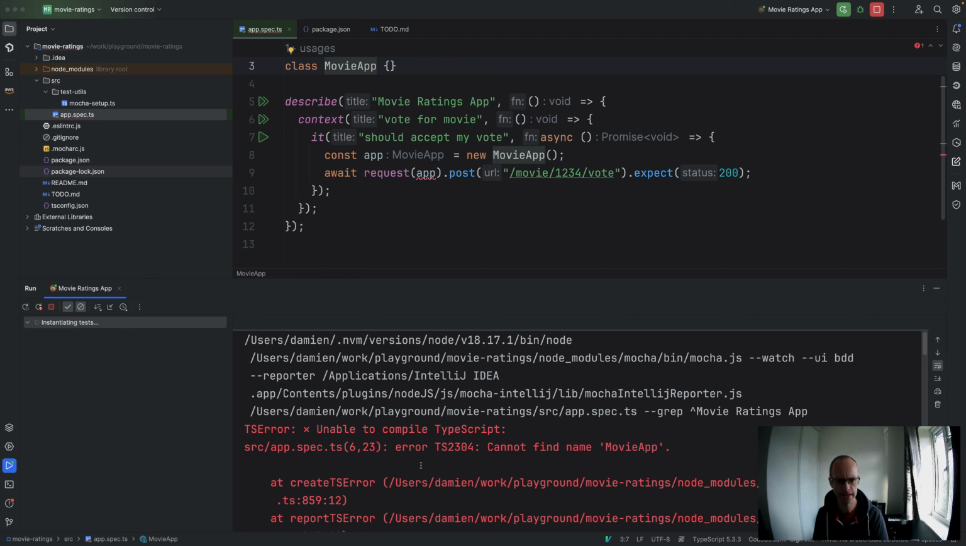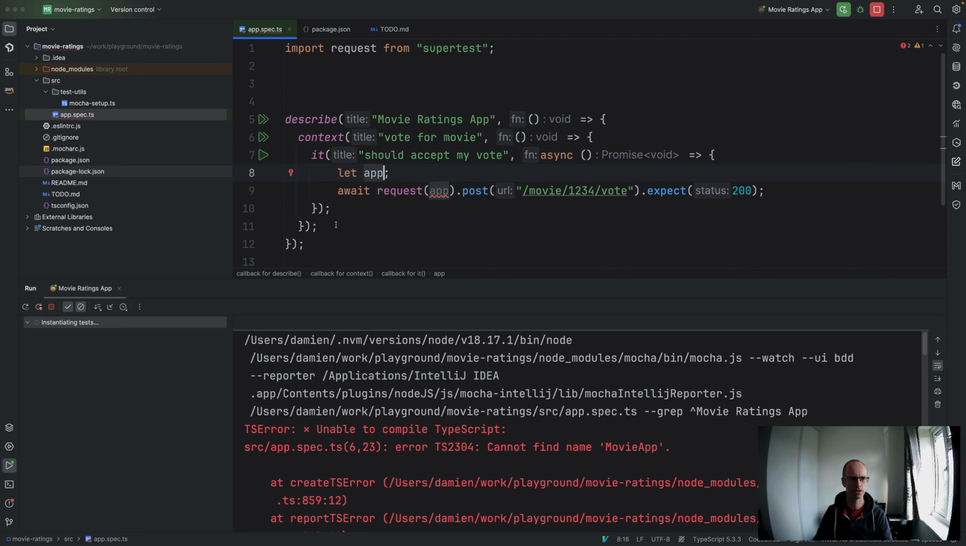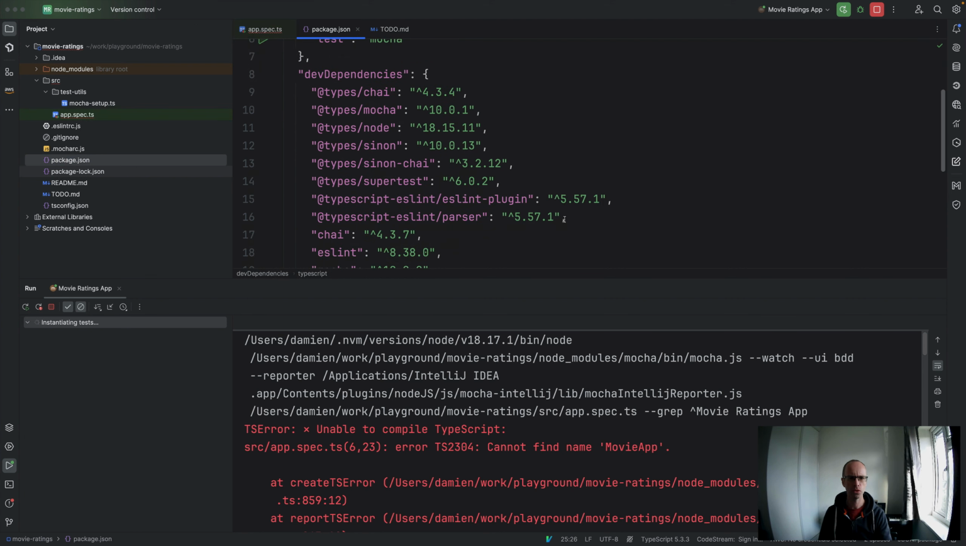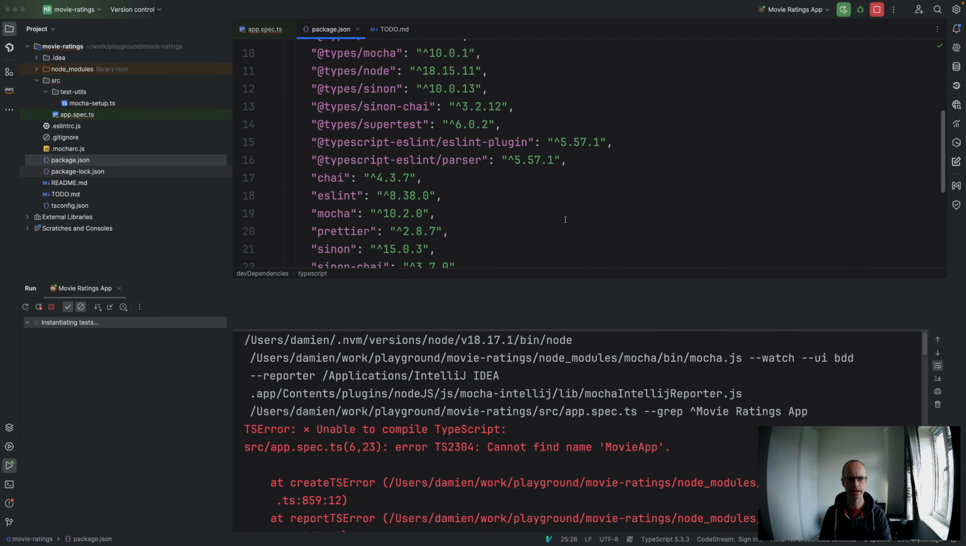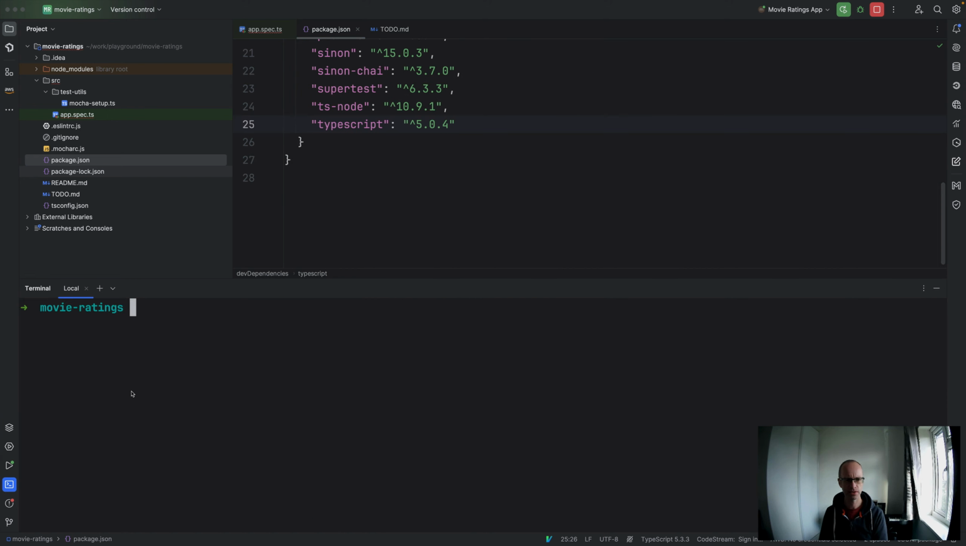But what I can do, let me undo those changes. Say which is not a new movie app. What have we got installed here? So we don't have Express installed. Let's install it. Let's stick Express in there. It'd be interesting to see if I do put Express in there, is it something we can change later? Is it something that we can use the tests to allow us to change later?